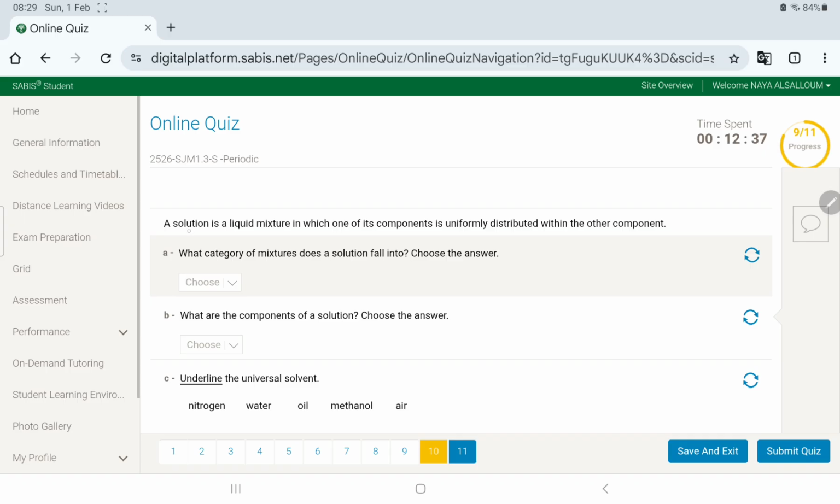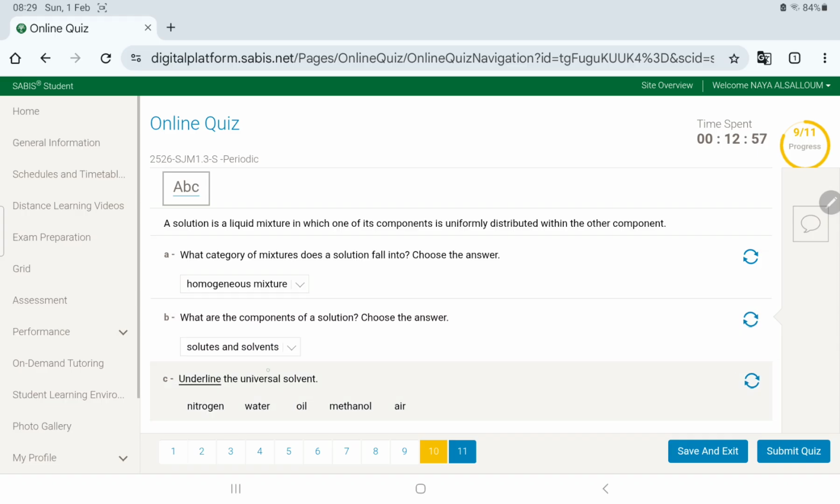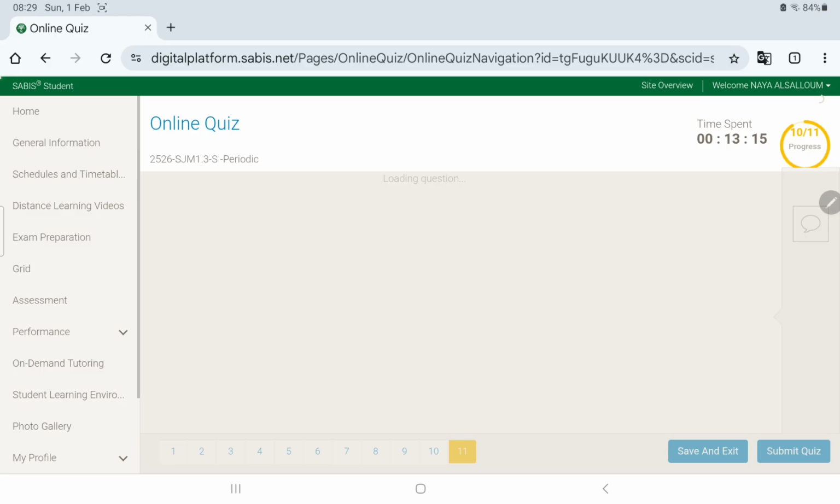Question 10. A solution is a liquid mixture with its components uniformly distributed. Okay? So when you see uniformly distributed, that's homogeneous. What are the components of a solution? For sure, solutes and solvents. Now, the universal solvent, okay? What makes most solutes dissolve in it? Water, right? Imagine salt in water, imagine sand in water, imagine sugar in water, right? We mostly just use water as a universal solvent.